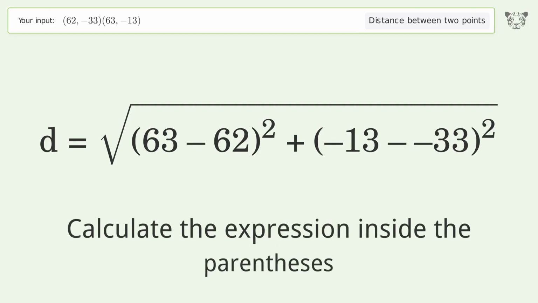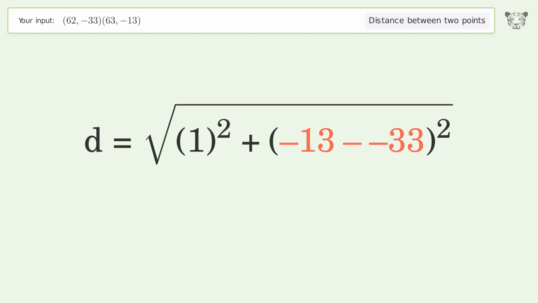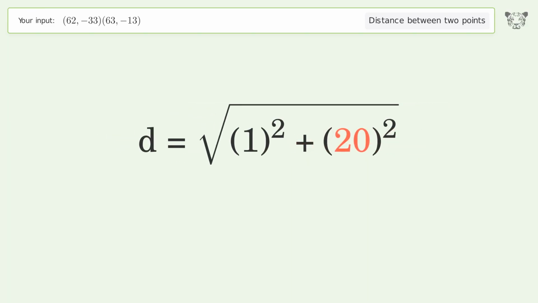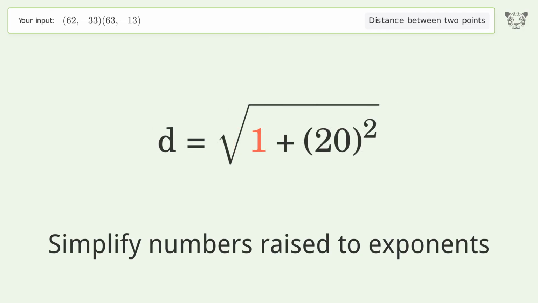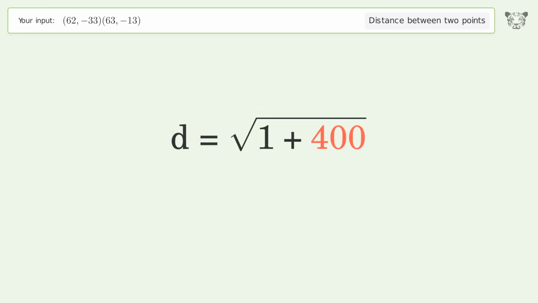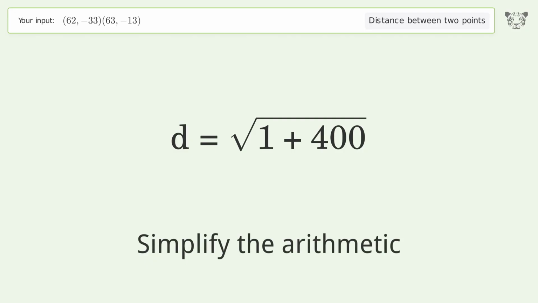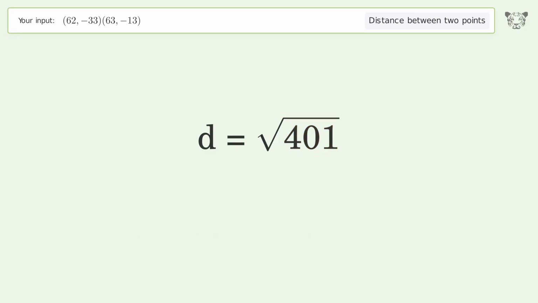Calculate the expression inside the parentheses. Simplify numbers raised to exponents. Simplify the arithmetic. And so the distance between the 2 points is the square root of 401, or 20.025.